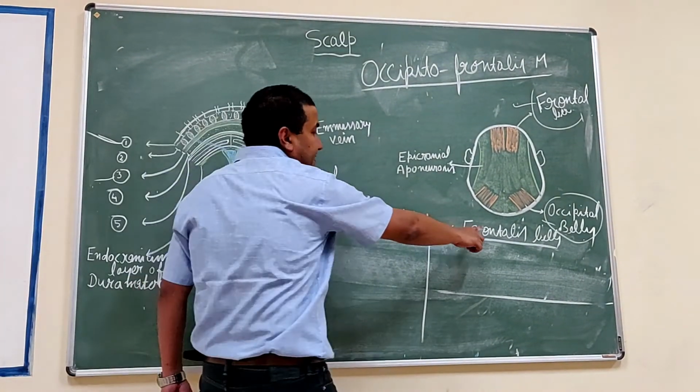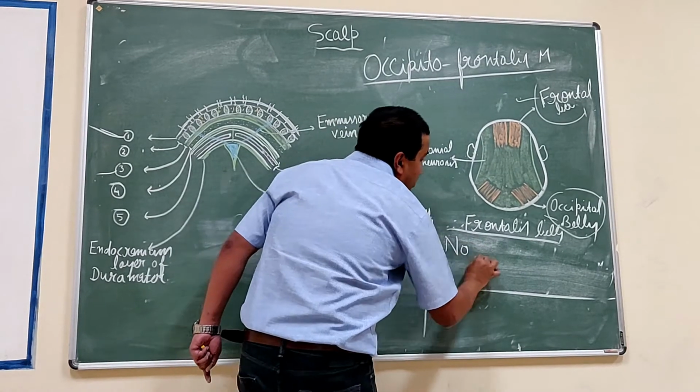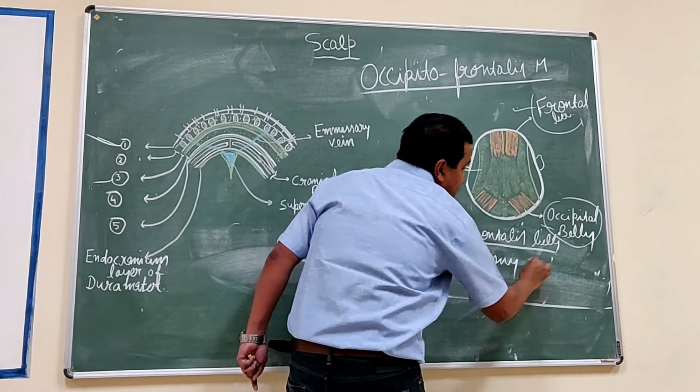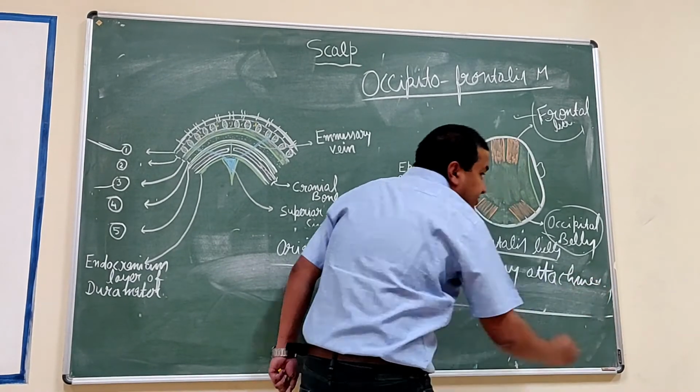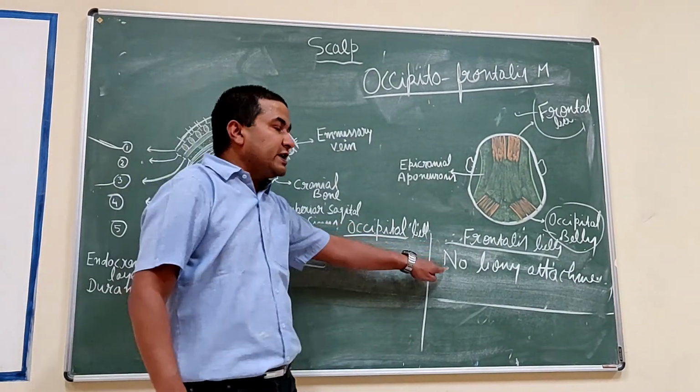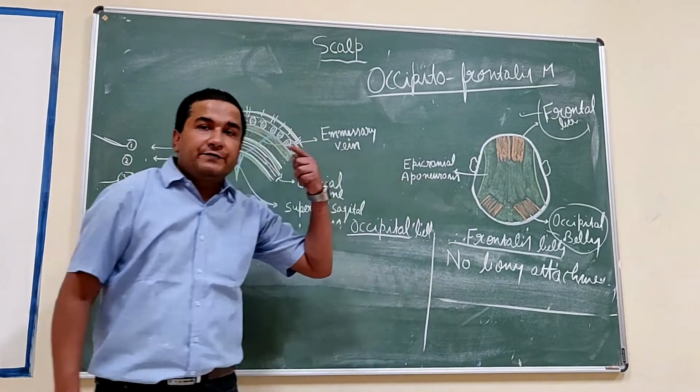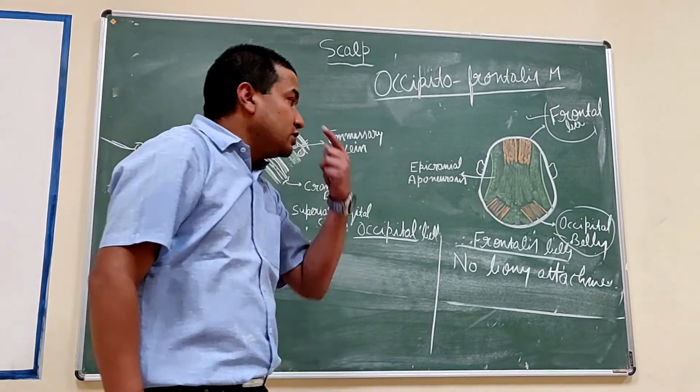While the frontal belly has no bony attachment. It takes origin from the subcutaneous tissue of the eyebrow as well as the root of the nose.